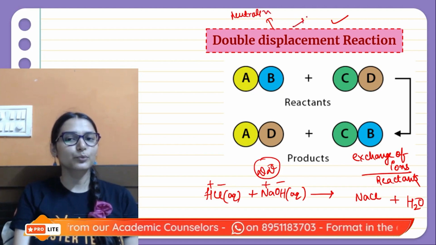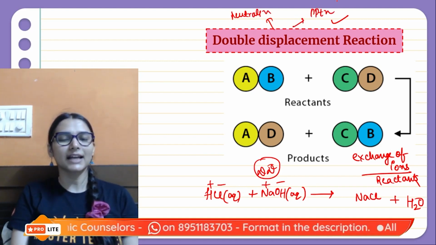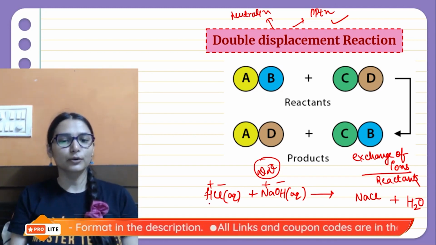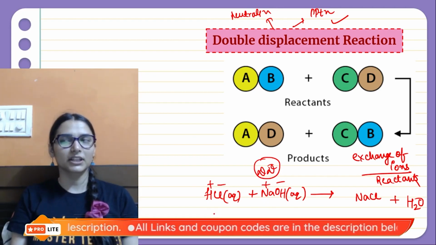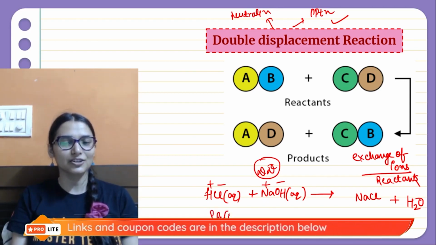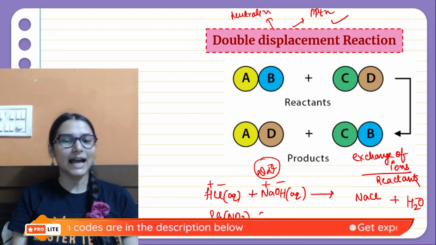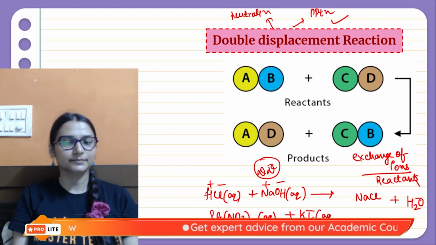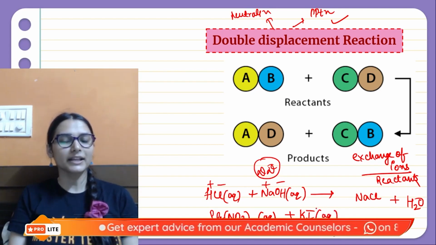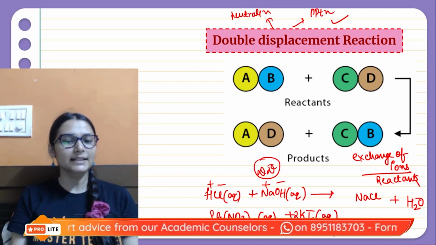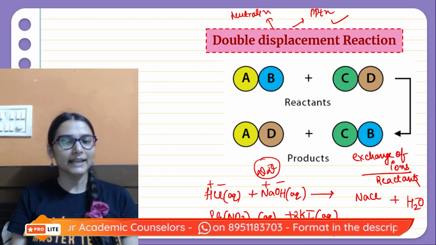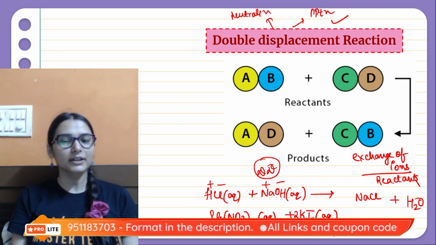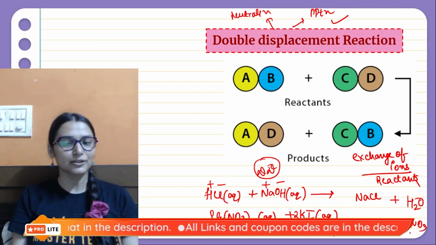And another one, precipitation reactions are also a type of DD reaction. Do you remember the lead nitrate reaction? If you take lead nitrate aqueous solution and make it react with potassium iodide, here also exchange of ions is going to happen. Lead ions combine with iodide and give us lead iodide. Apart from that, potassium ions combine with nitrate to give potassium nitrate.